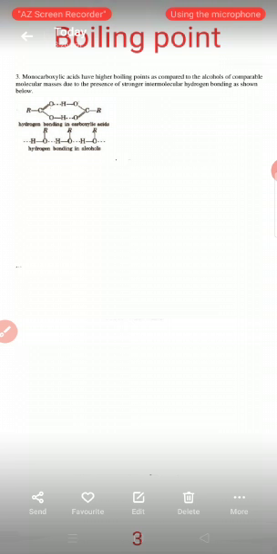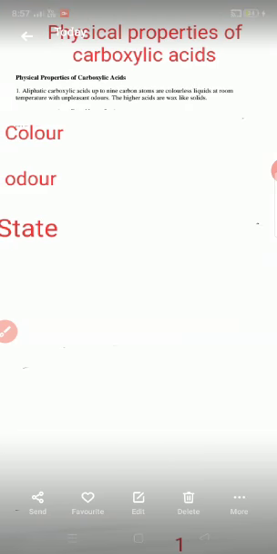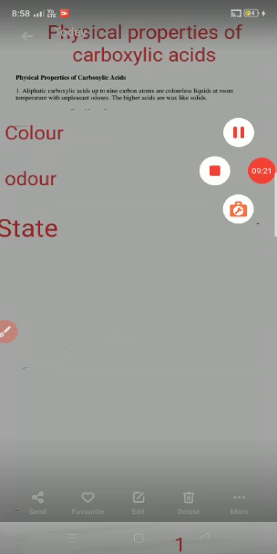Next, melting point: the even number carboxylic acid of the homologous series has a higher melting point than the next odd number carboxylic acid. The boiling point of carboxylic acid is higher than alcohols. Carboxylic acids are freely miscible in water, and the lower members are colorless with an unpleasant odor, and the higher members are wax-like solids. In this way, we see the physical properties.